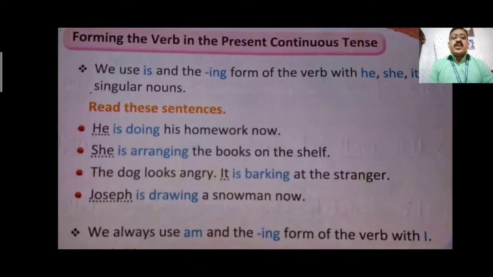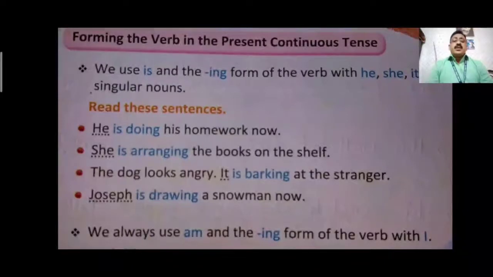Here one more is there. We always use am and the ing form of the verb with I. Means if I is there, then we have to use am, then we have to use ing to the verb.